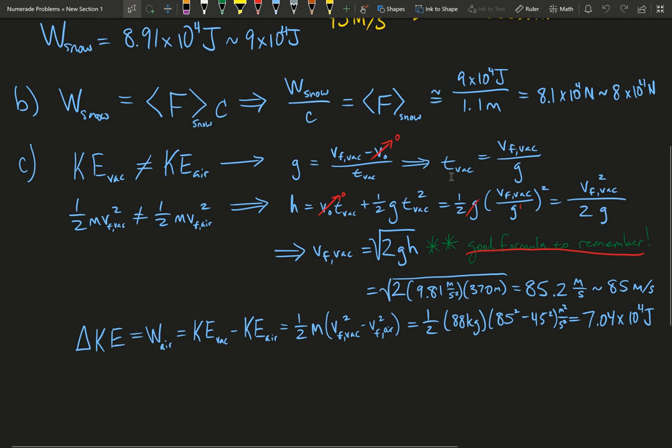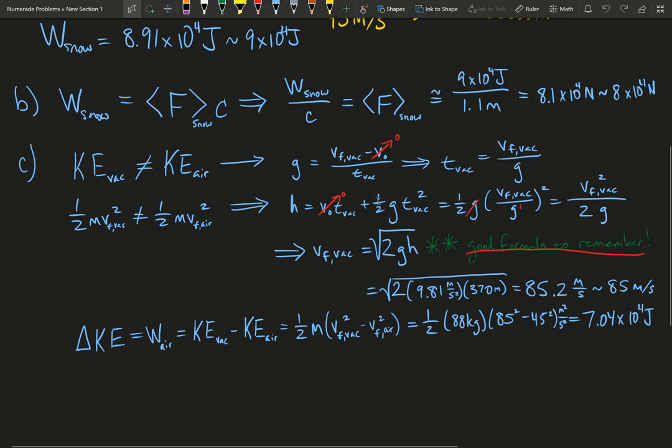So we can take this time and plug it into our main kinematic equation, which says that any displacement or any distance traveled, h for us, the height fallen, would be equal to any initial velocity times the time of that fall plus 1/2 times the acceleration of that fall, g, times t squared.